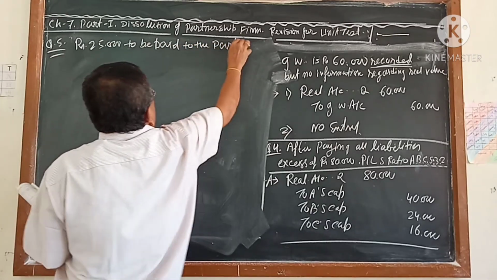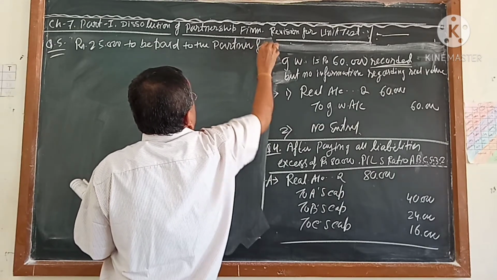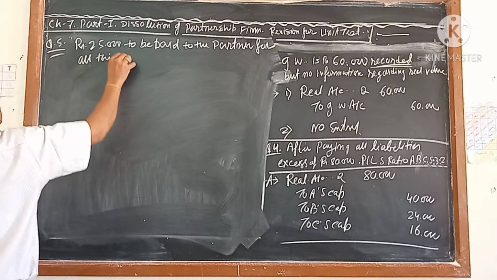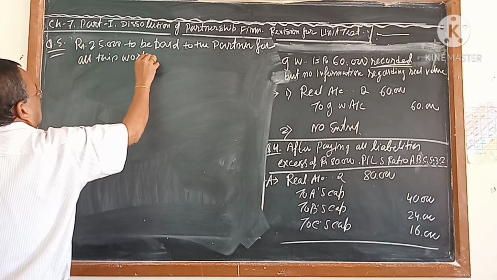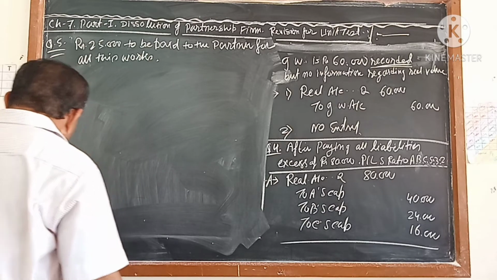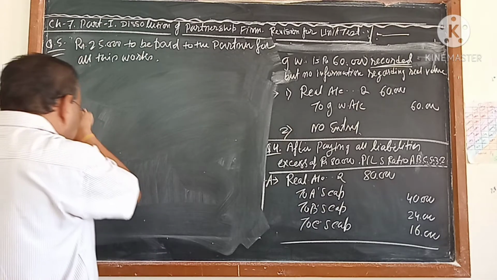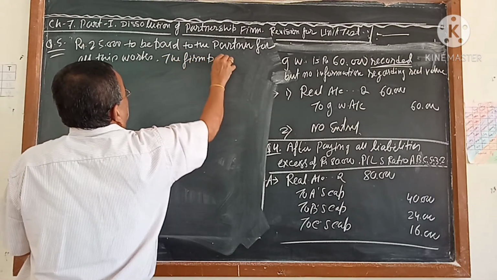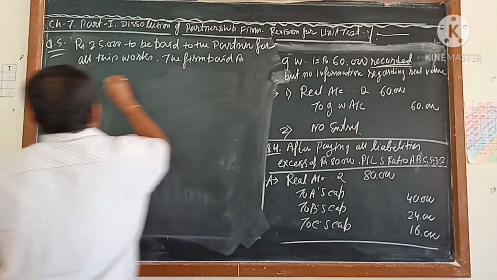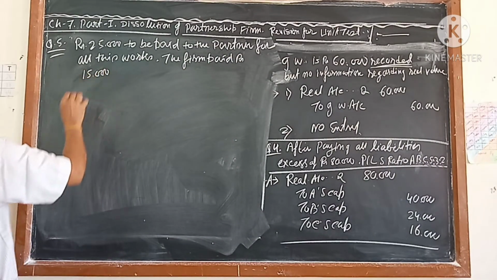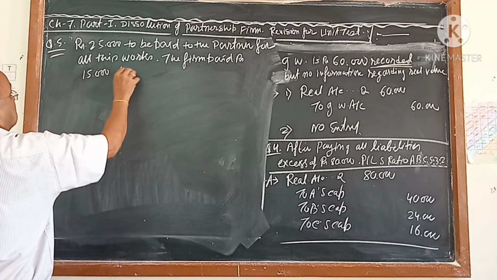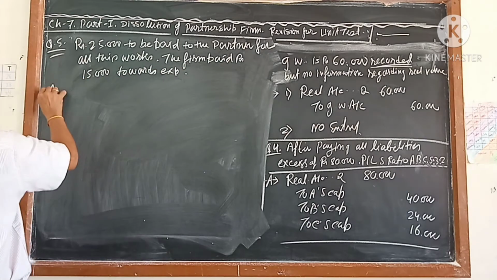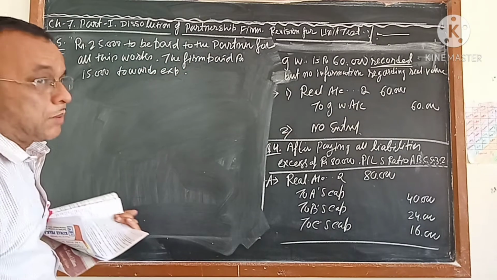Rupees 25,000 to be paid to the partner for all this work. And next is coming, the firm paid rupees 15,000 at present, 15,000 towards expense. Answer. I have not written the question in detail, I am saying it again and again.